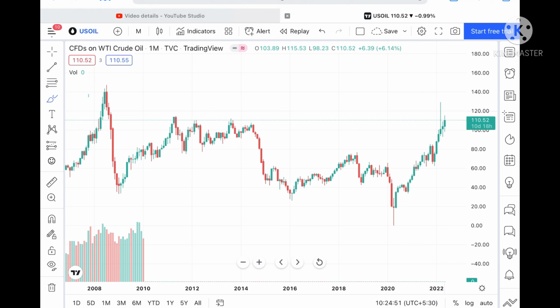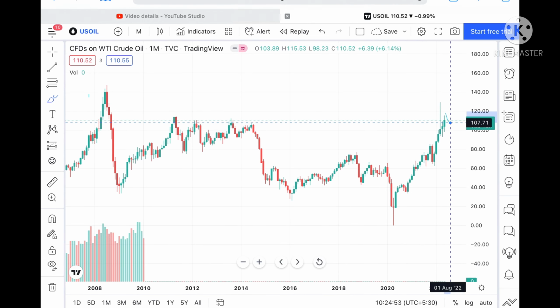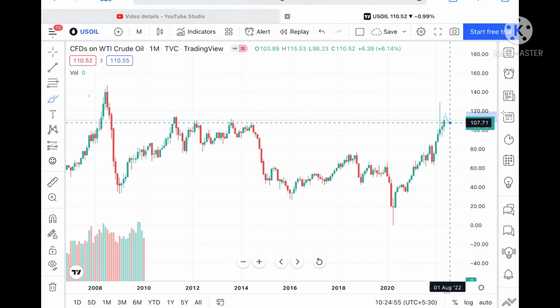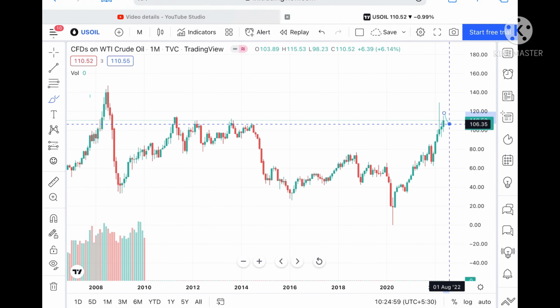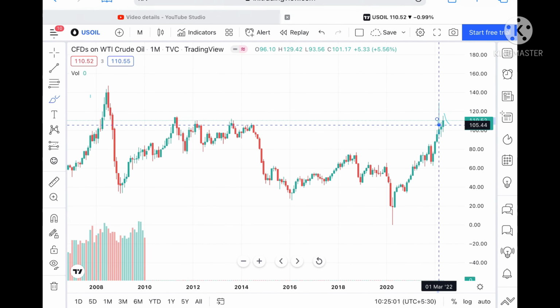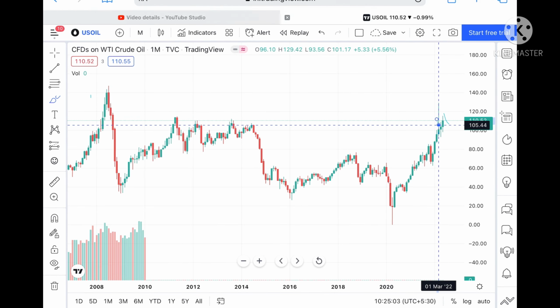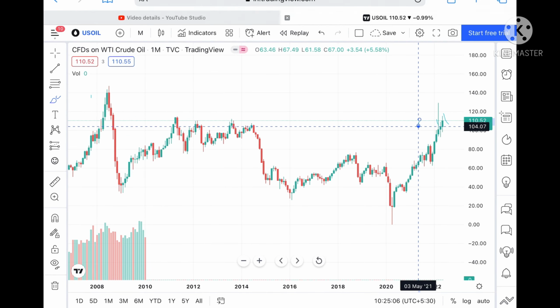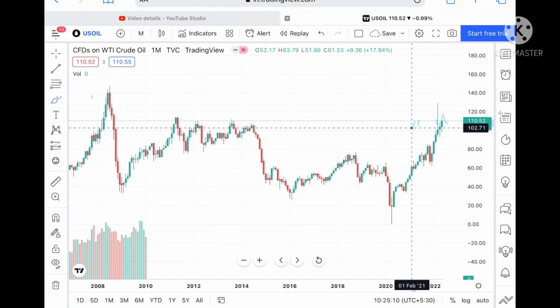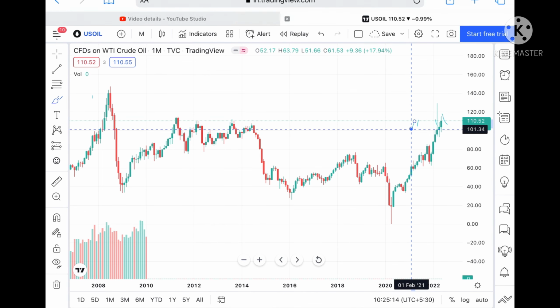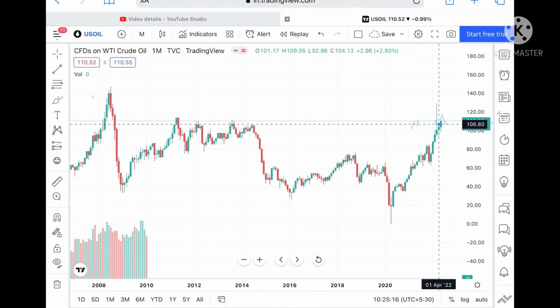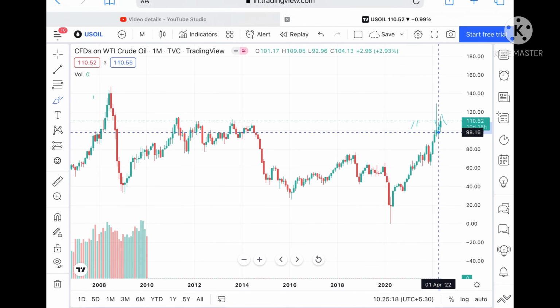Suppose the price doesn't sustain this particular level, we can see it can go further down to a level of 107.71, and if it goes below that level, then we can see a level of 106.35, okay, and once it goes below that level, then a level of 105.44, okay, and if the price goes below this level, then it can touch a level of 104.07. Suppose the price goes below that level, then it can touch a level of 101.34, okay, and once it goes below that level, then it can touch a level of 98.16, okay.